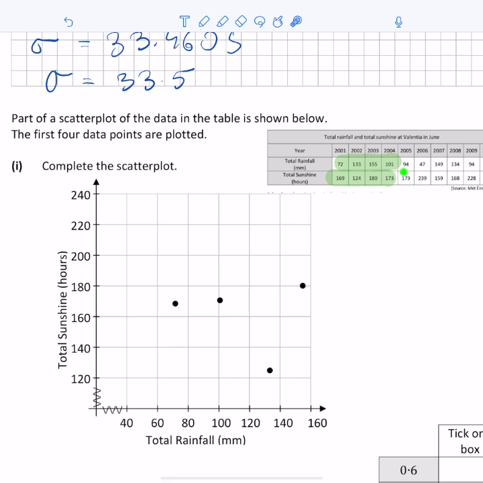So we're looking for 94 along the horizontal and 173 along the vertical.